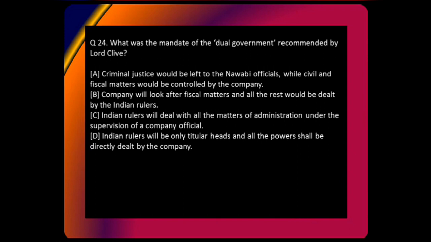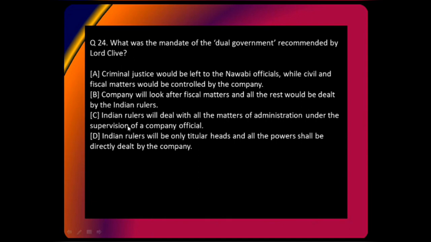All right. So we have a lot of confusion in the answers because these options are very confusing. Let us look at each option in detail. Let us start from A. Criminal justice system would be left to Nawab, and civil and fiscal matters will be by the company. See, this is incorrect. Why? Because even the civil matters were given to Nawab, and only the fiscal matters, which means the money matter, was